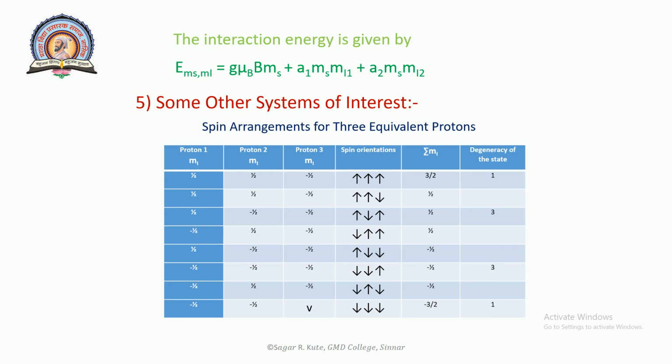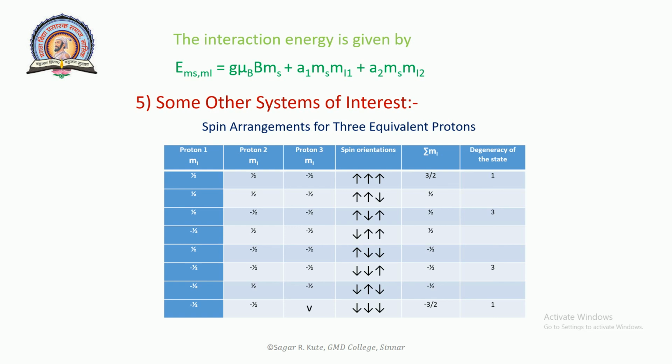It may be noted here that when an unpaired electron interacts with n equivalent protons, the relative intensities are proportional to the coefficients of the binomial expression (1 + x)^n. Thus, in the case of an unpaired electron interacting with three equivalent protons, (1 + x)^3 = 1 + 3x + 3x² + x³, giving the relative intensity ratio